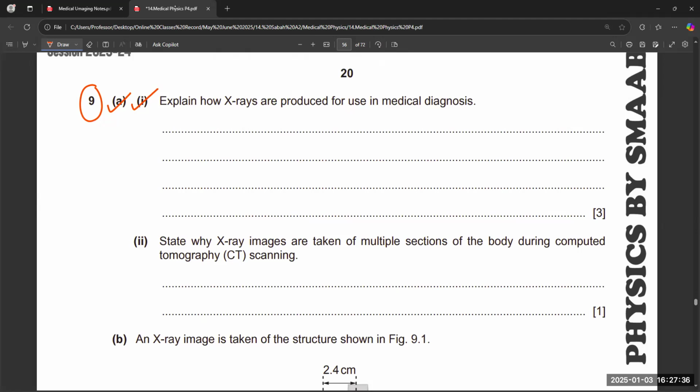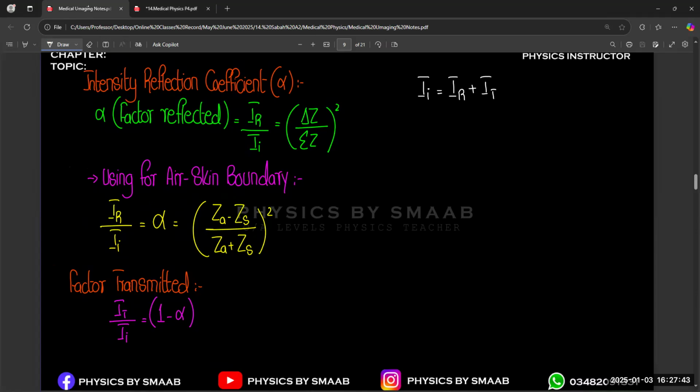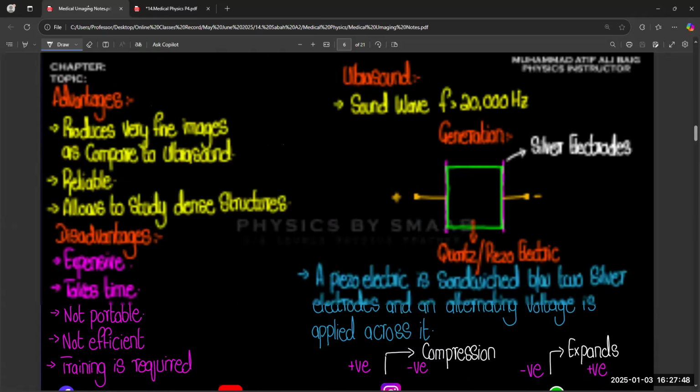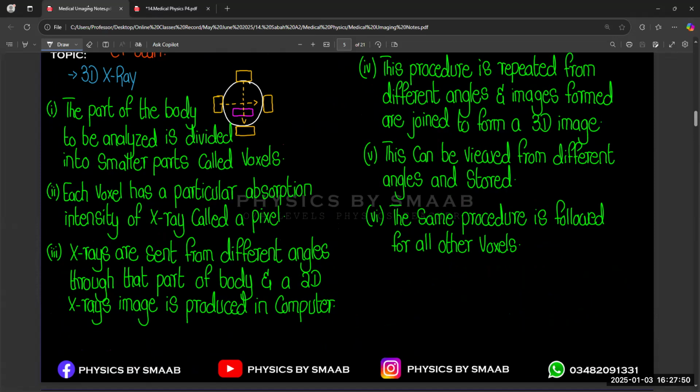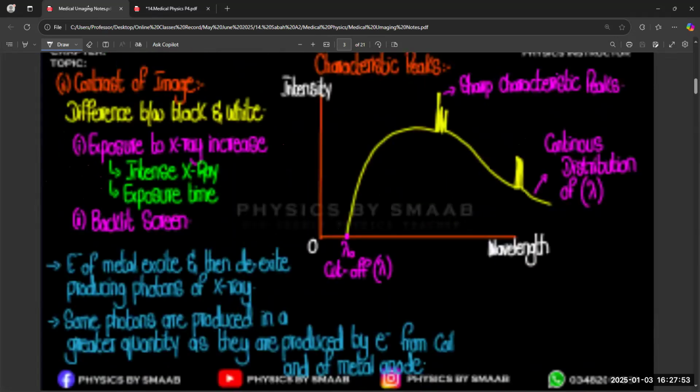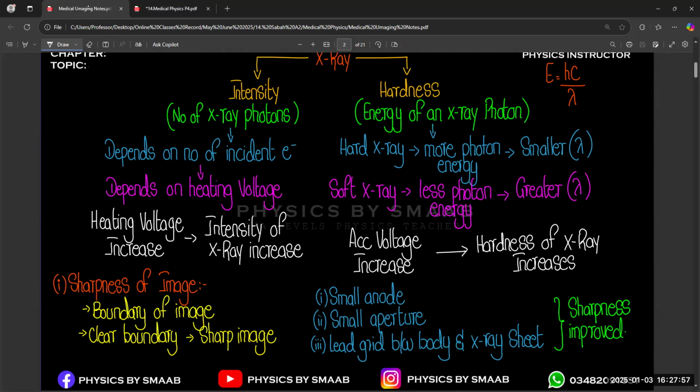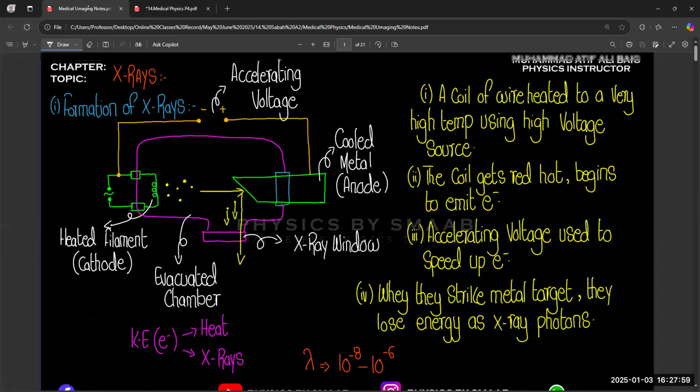So basically in the first part, we can easily mention how X-rays are produced. We already discussed it in the notes because it is for 3 marks in old papers. This question is for 4 marks generally. So we discussed 6 points, maximum 6 points, and you can cut them down into 3 major points.